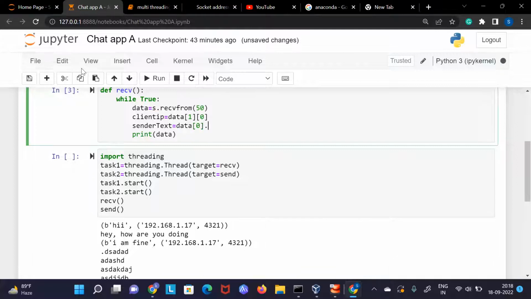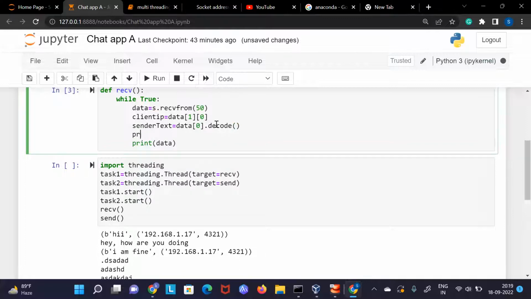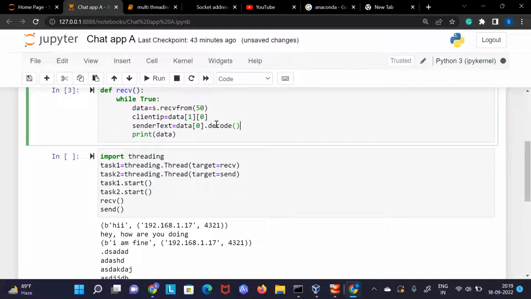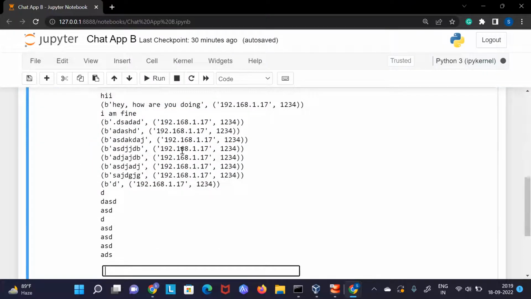I also want to decode this because it does not look good. It is showing it in B with bytes. So I want to decode it. So I can decode it. Now it looks a bit good. Now if I have to print, then I will only print something like sender text. Okay, so here something like sender text. Similarly, let's do it in the client view also. Very similar.